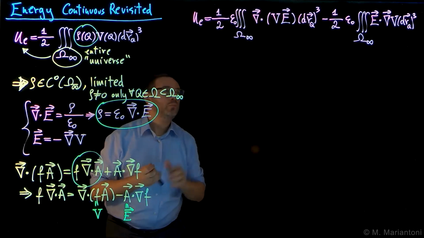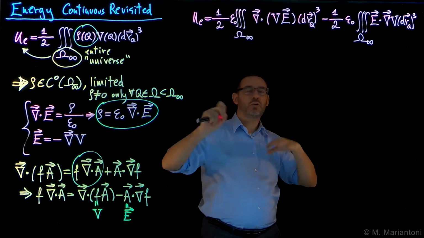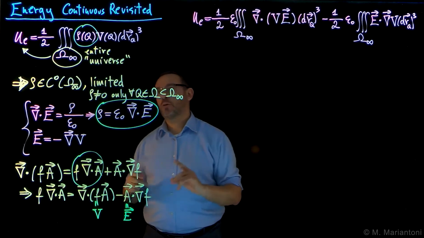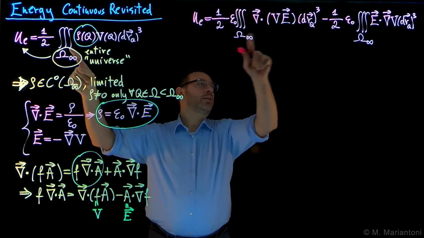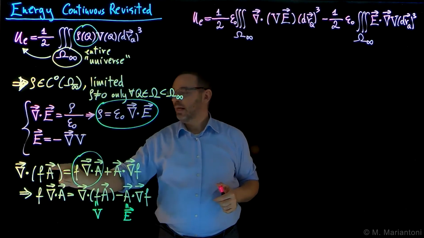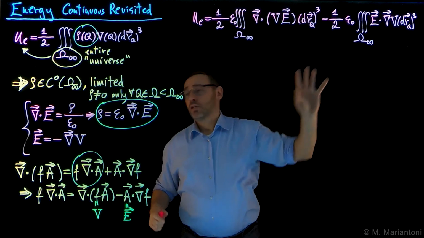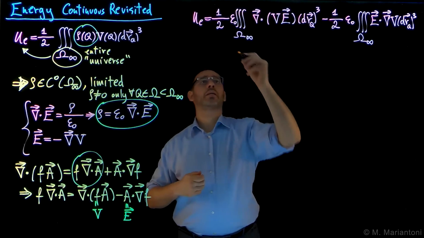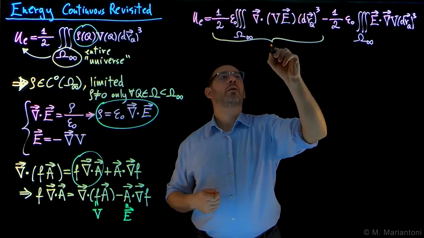Excellent. So now this is a very typical proof that we will do in many different cases also in 342. So let's try to understand this well. Let's remind ourselves what we've done. We substitute the rho with epsilon naught divergence of E. That's why there is epsilon naught everywhere. Divergence of E times the scalar V can be rewritten by means of this vector calculus identity. That's why there is a minus sign here. So now, let's first begin with the first integral. So let's begin with integral 1.